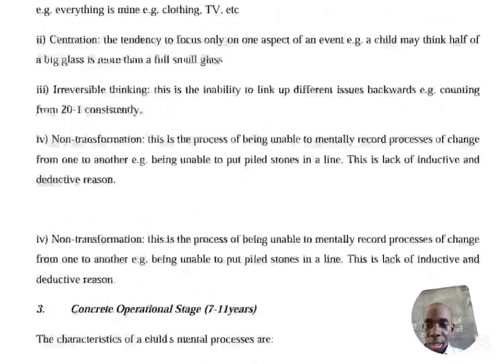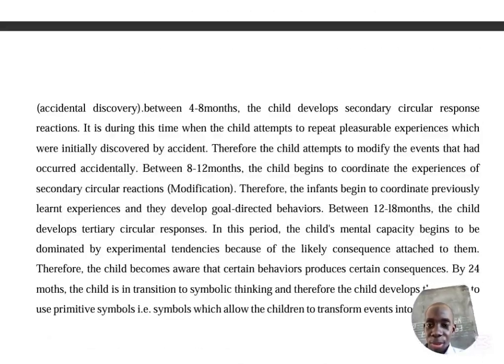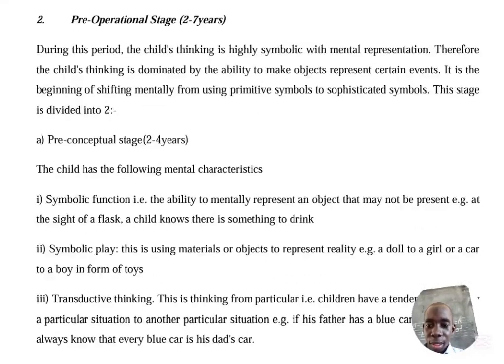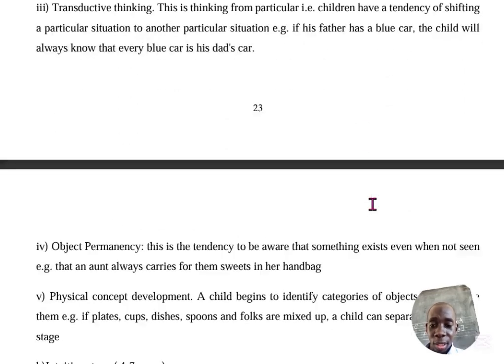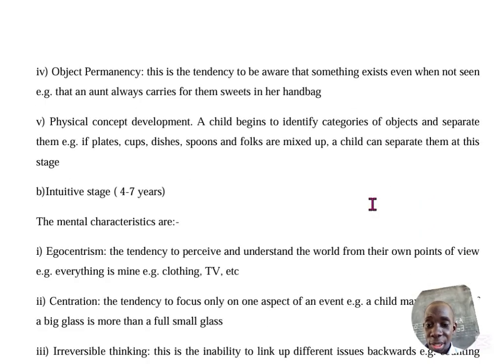Sorry that there have been some technical problems, but I'm trying to sort them out. The mental characteristics. For instance, the symbolic function, i.e., the ability to mentally represent an object that may not be present. At the sight of a flask, the child knows that there is something to drink. Oh, sorry, you have already seen this. We had the mental characteristics.